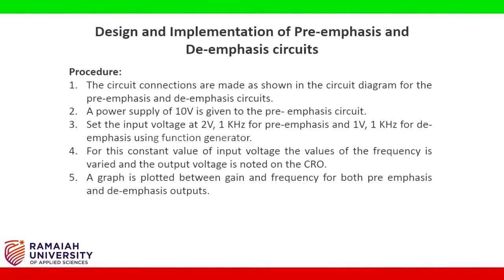The circuit connections are made as shown in the circuit diagram for the pre-emphasis and de-emphasis circuits. A power supply of 10 volts is given to the pre-emphasis circuit. Set the input voltage at 2 volts 1 kHz for pre-emphasis and 1 volt 1 kHz for de-emphasis using the function generator. For this constant value of input voltage, the frequency is varied and the output voltage is noted on the CRO. A graph is plotted between gain and frequency for both pre-emphasis and de-emphasis outputs.